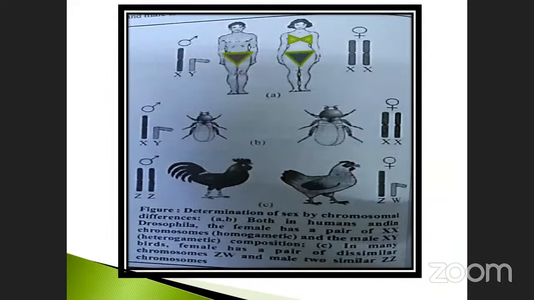This is also already seen. This is the chromosome X and Y. X is present in the female also, and this one is called the Y chromosome. Here, one chromosome is also X chromosome, the same as that present in XY. Here, Z. Note it down, my dear student. XY is a male, XX is a female. But in this category, hen and cock, ZZ type and ZW type. You just go to the book, you will get the ideas. Okay, got it? Let's go to the next one.